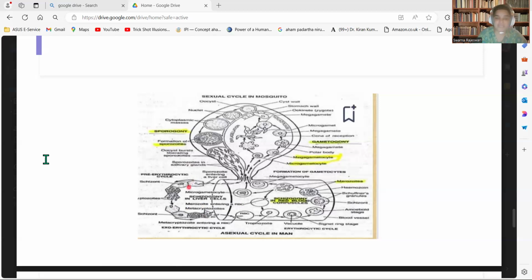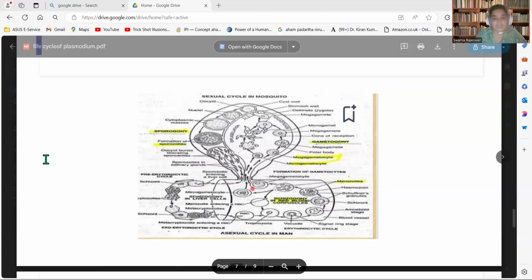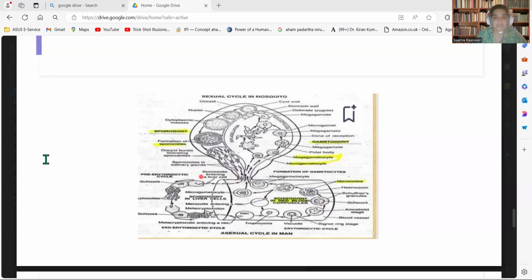Okay. So these micro metacryptomerozoites are now entering into the RBC. This part of the life cycle, from the entry of the sporozoites into the liver cell and again the entry into the RBC, is called exoerythrocytic zygogony.